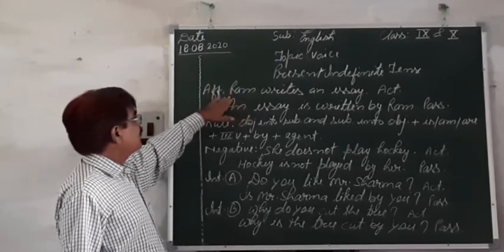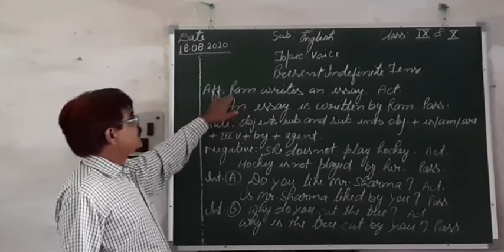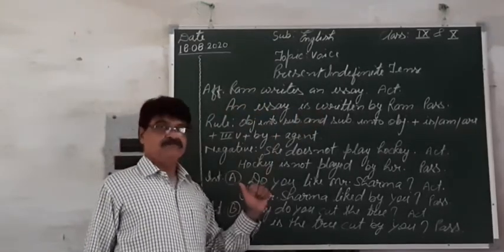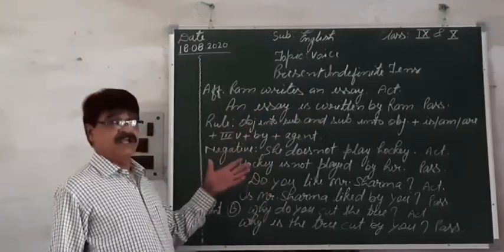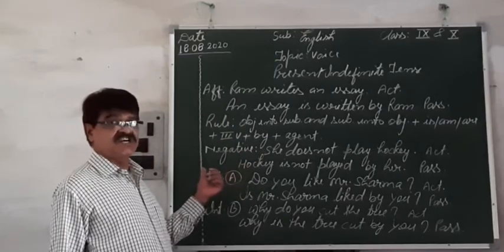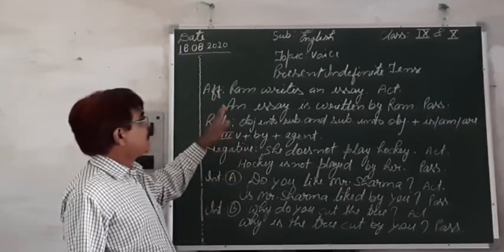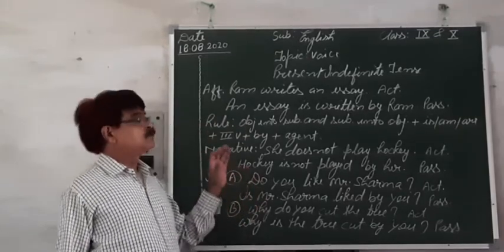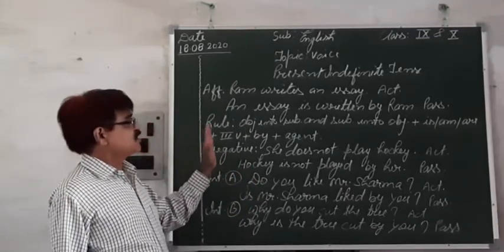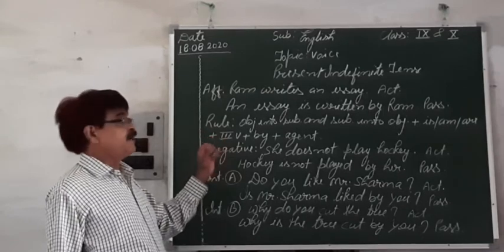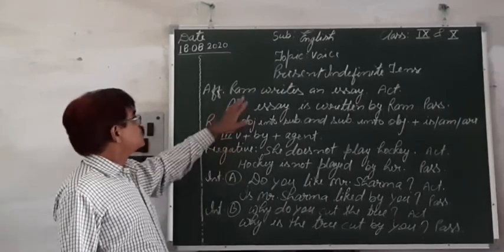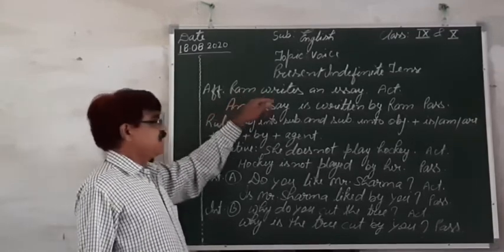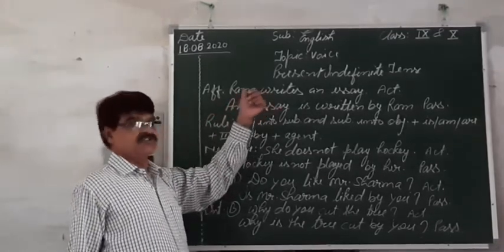There is a sentence, Ram writes an essay. Yesterday we had discussed how to recognize the sentences in active and in passive. So you can understand that this first sentence is in active voice.